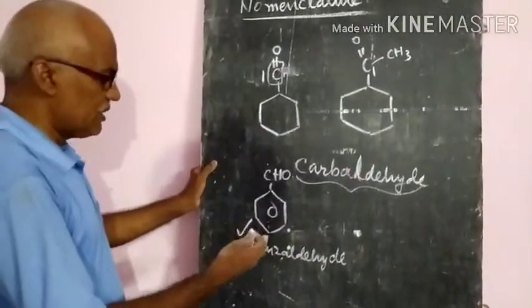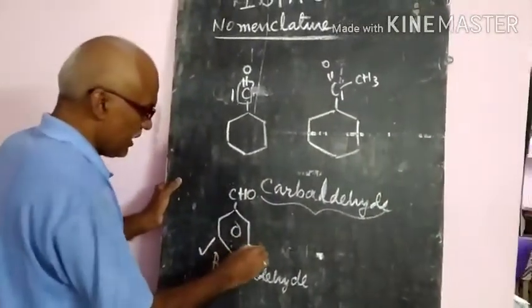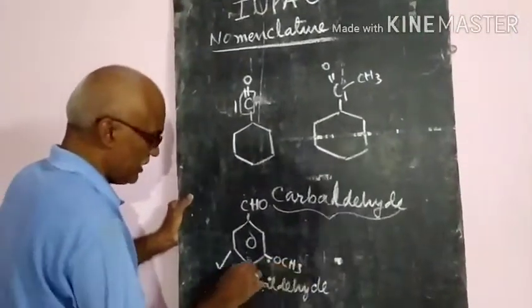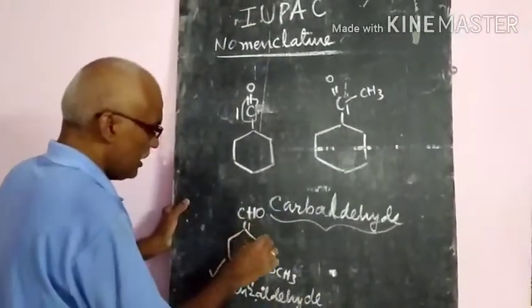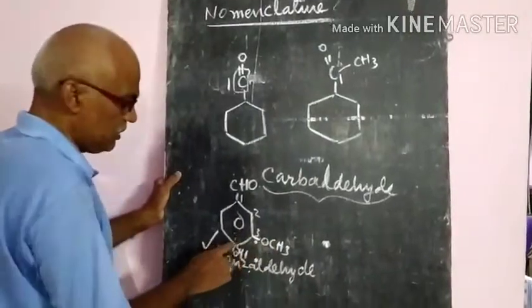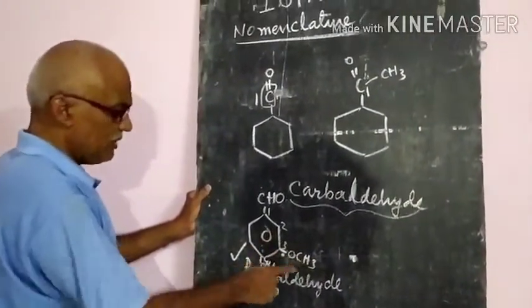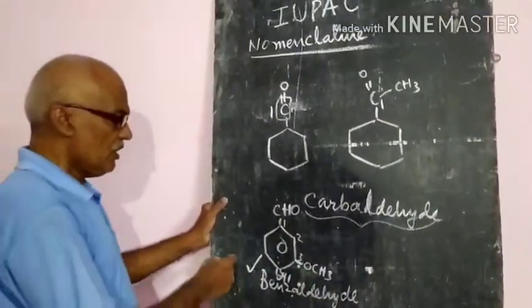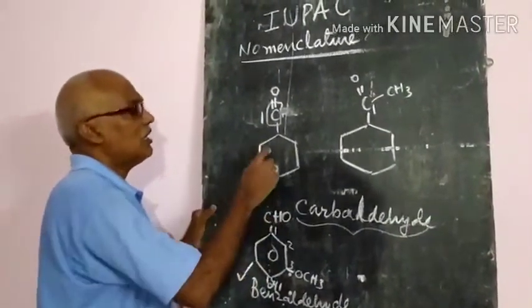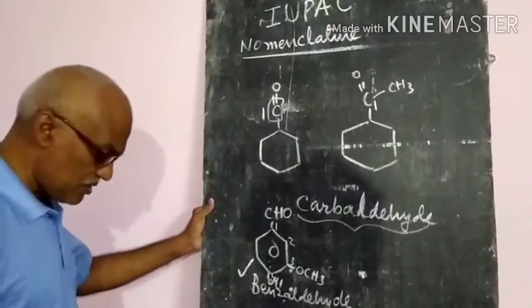Suppose they have OCH3 and OH groups; we have to number 1, 2, 3, 4. That is 4-hydroxy, 3-methoxy benzaldehyde. So like this, we will give the names of the ring compounds also.